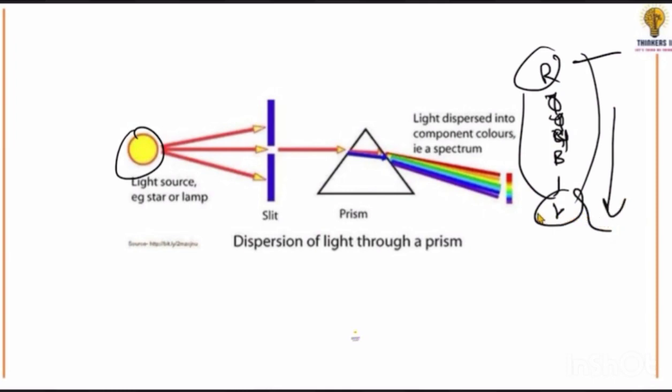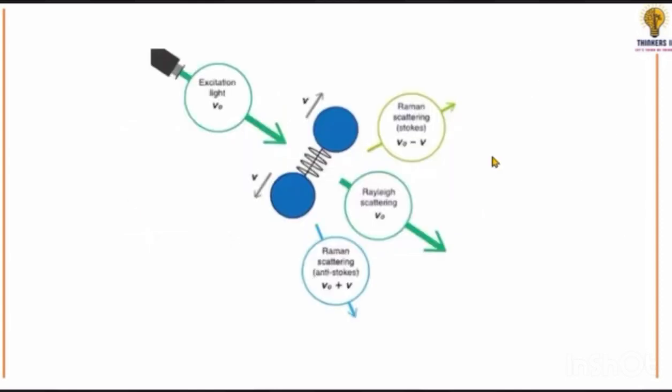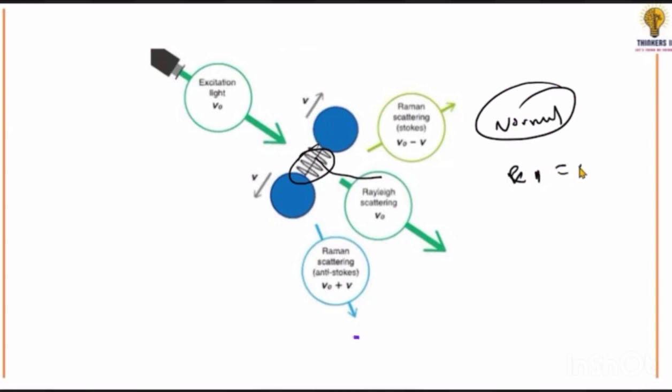Normally, what occurs when light passes through a molecule like this one? After the collision, when it moves forward, its wavelength and energy will remain the same. We are discussing the first situation under normal conditions before the introduction of the Raman effect.